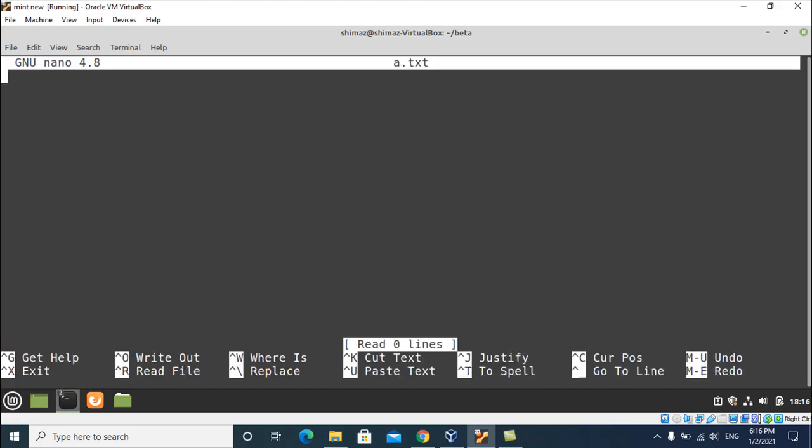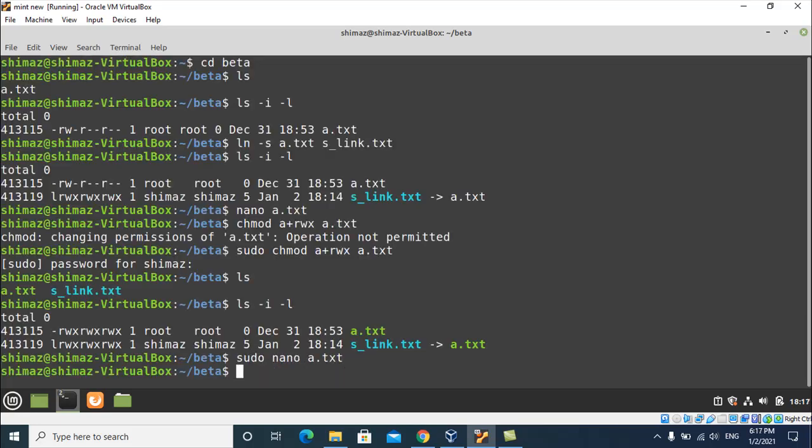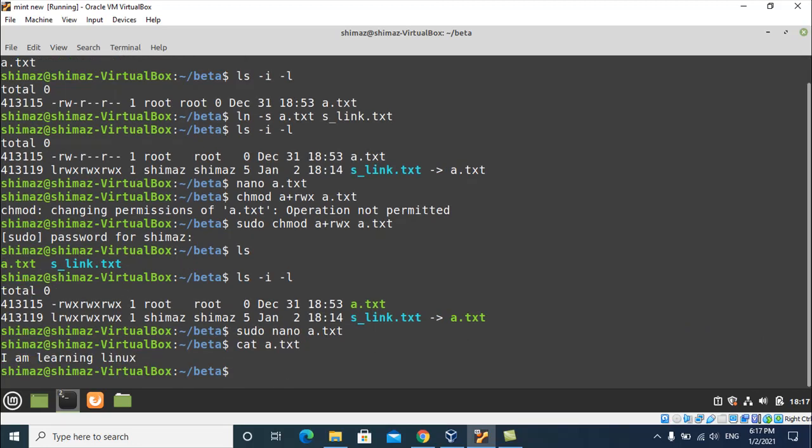Then I am learning Linux, Ctrl+O, Enter, Ctrl+X. Okay, so cat a.txt. So you can see that we have entered some data into the file.